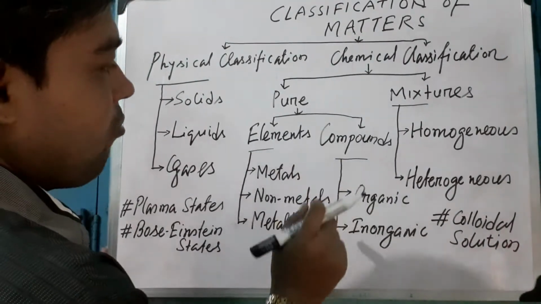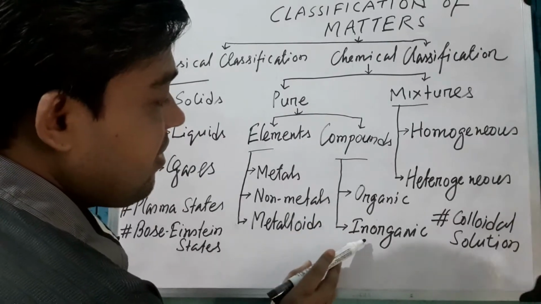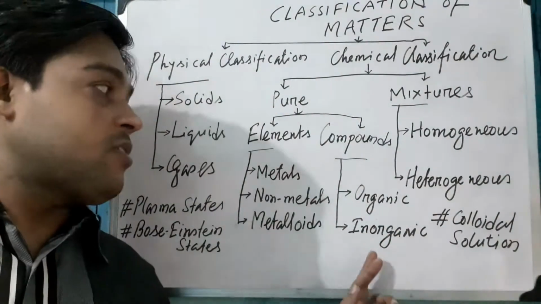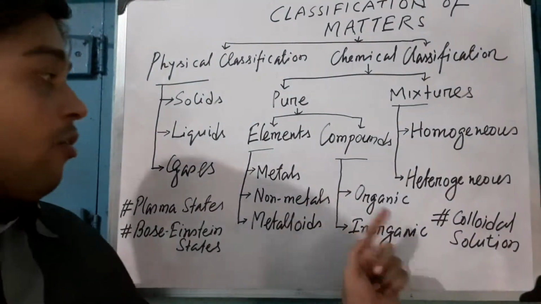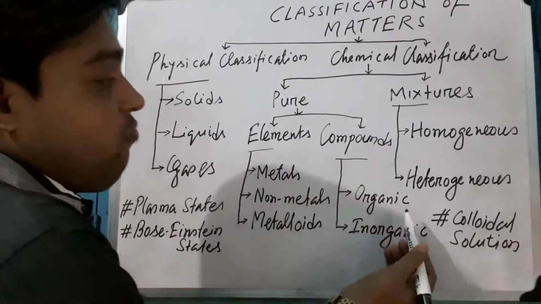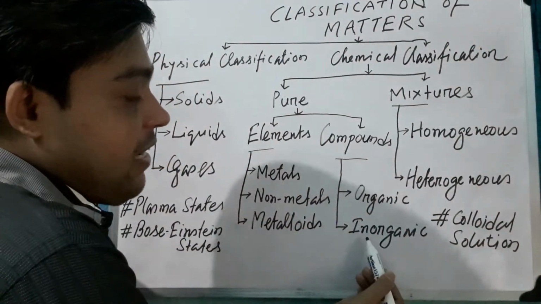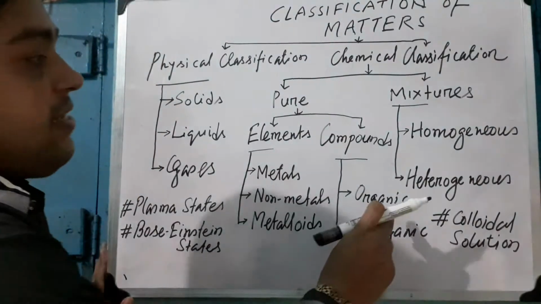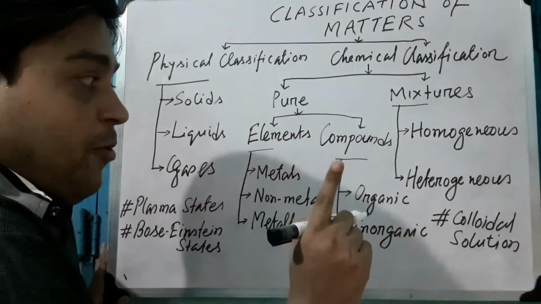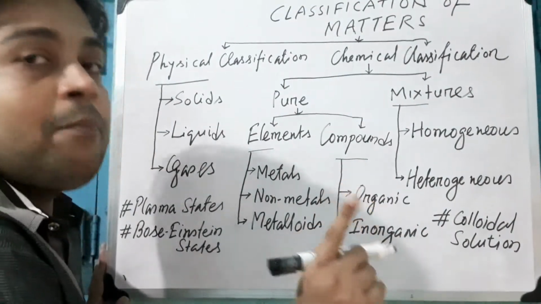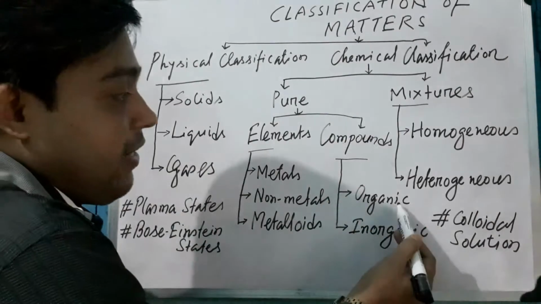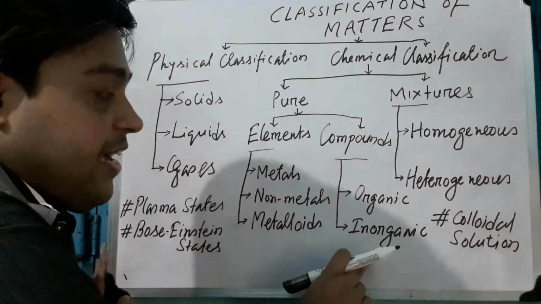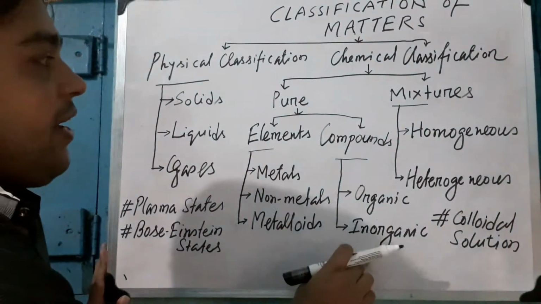There are two types of compounds: organic compounds and inorganic compounds. Organic compounds are the compounds we get from a living source, and inorganic compounds are what we get from a non-living source. Examples of organic compounds are carbohydrates, proteins, and lipids. Examples of inorganic compounds are hydrogen, oxygen, and nitrogen.